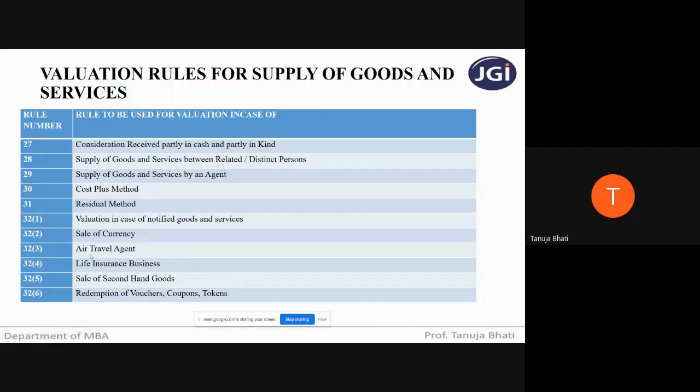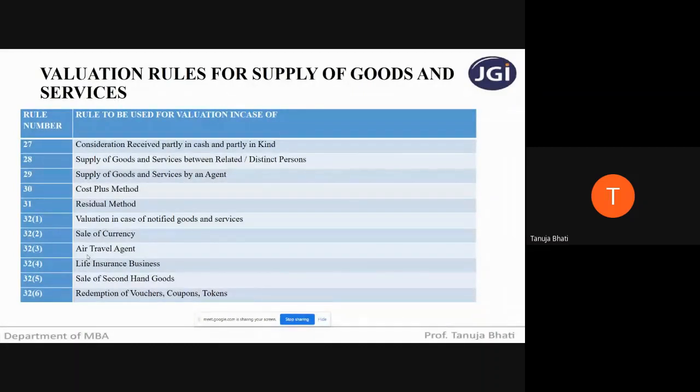So can anyone explain air travel agent valuation? Okay.